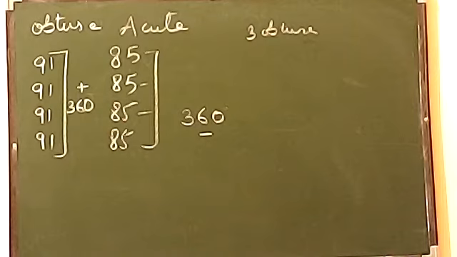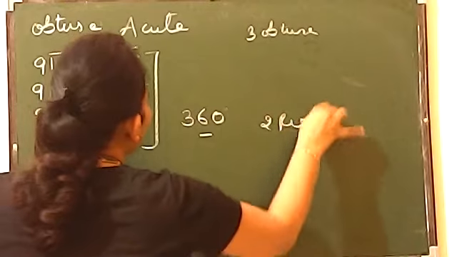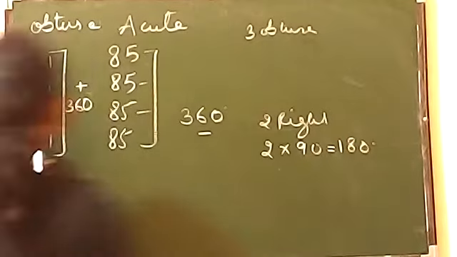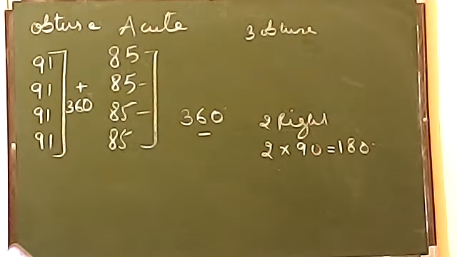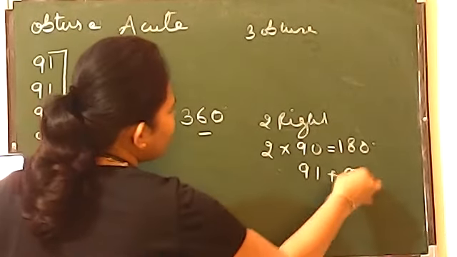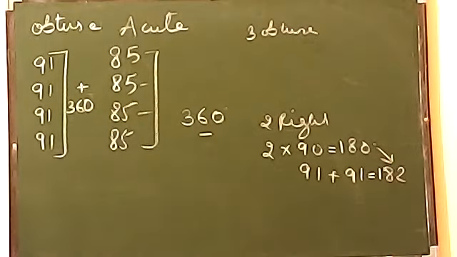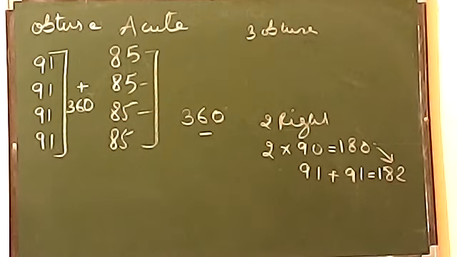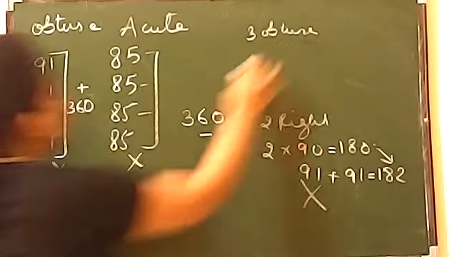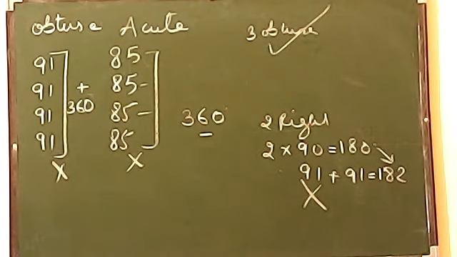Now let's try the fourth option also. It is telling 2 right. 2 right means how much, 2 into 90, which will give you 180. And then it is telling 2 obtuse. Obtuse means more than 90. When you add two of them, suppose you took 91 each, 91 plus 91 is 182. When you add these two, you will get a sum of more than 360. So this condition is also wrong. So this is wrong, this is wrong, this is wrong, only this one is correct. You can have 3 obtuse angles in a quadrilateral.